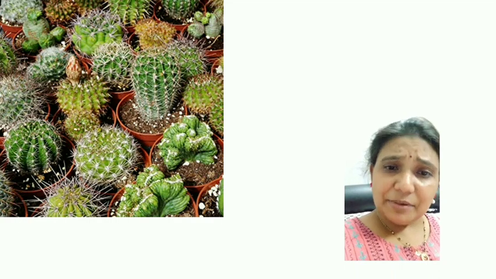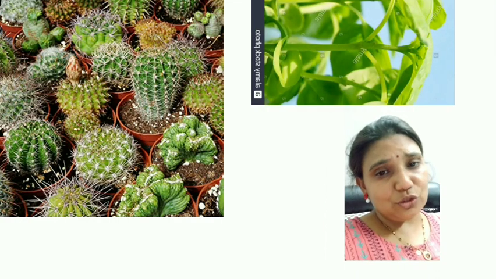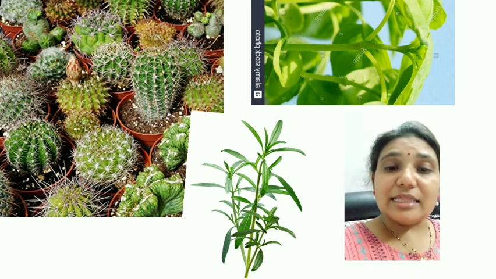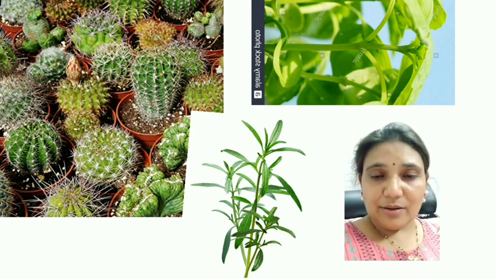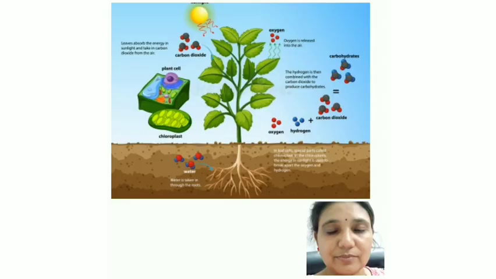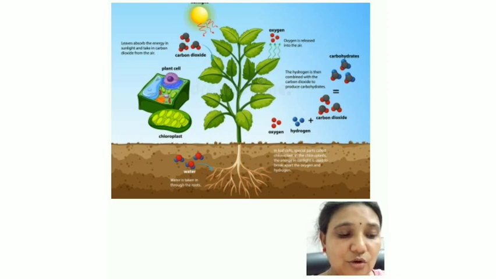All that appears green, whether it is leaves, stem, branches, all these green parts of the plant are able to do photosynthesis. Thus, we can say that chlorophyll, sunlight, carbon dioxide and water are necessary to carry out the process of photosynthesis.